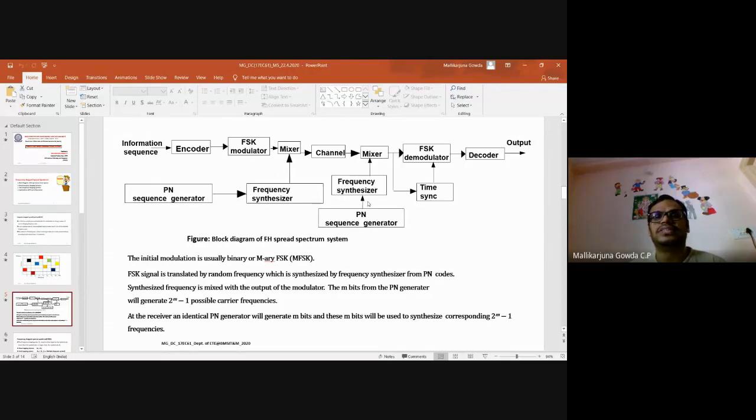At the receiver side, dehopping is done by the same process. For dehopping, we use the same pseudo-noise sequence, which is given to the frequency synthesizer. It will synthesize the carrier frequency to match that of the received signal. Then the demodulation will be done, then decoding, and we get the output.